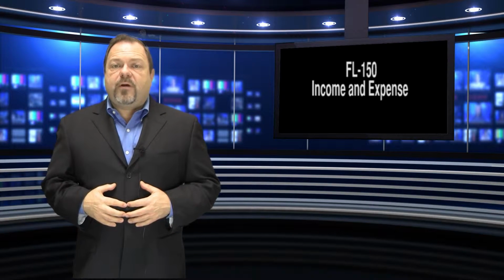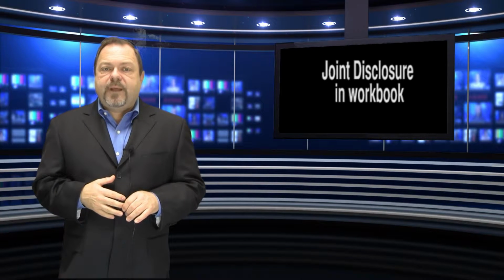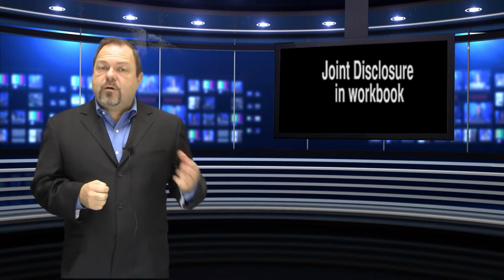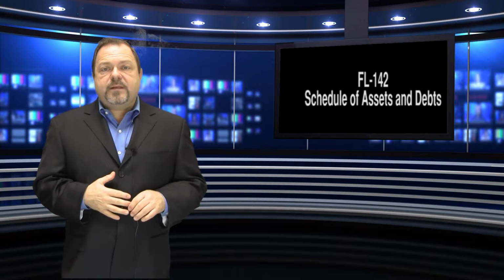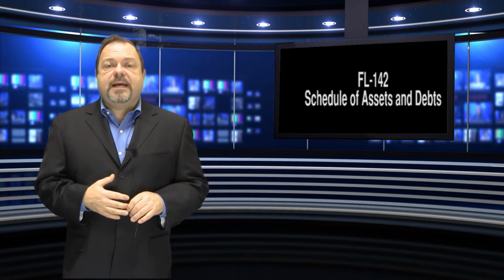the Schedule of Assets and Debts and a current income and expense declaration, and a statement about various opportunities, which is not a form, but I have an example for you to look at. If you qualified for the joint petition for summary dissolution, you can fill out the joint disclosures in the workbook and exchange these. If you don't qualify for that, the Schedule of Assets and Debts is a 4-page form that lists all the various types of assets that a person can own. It also lists all the debts that you owe.